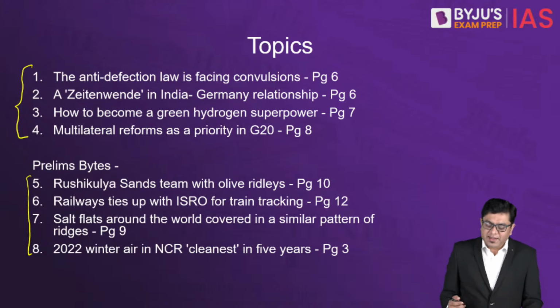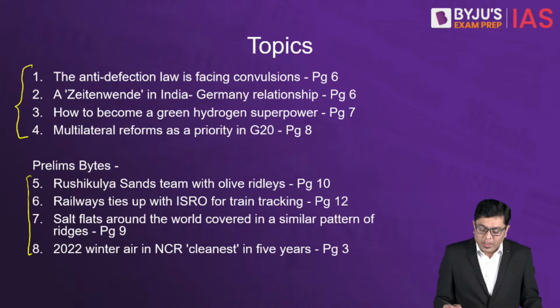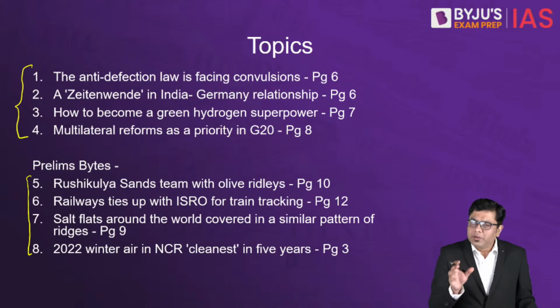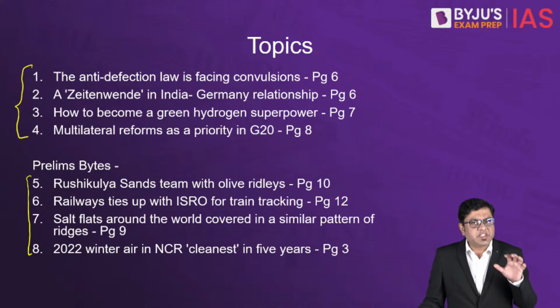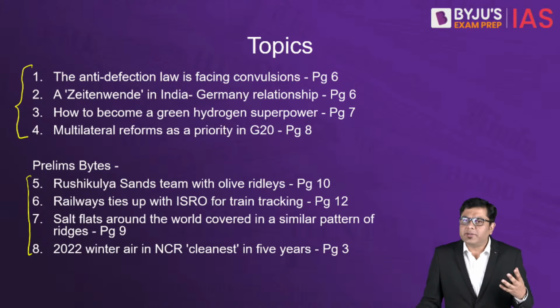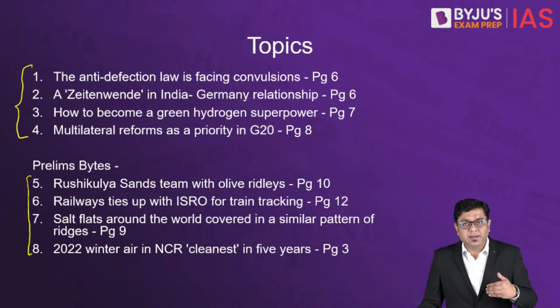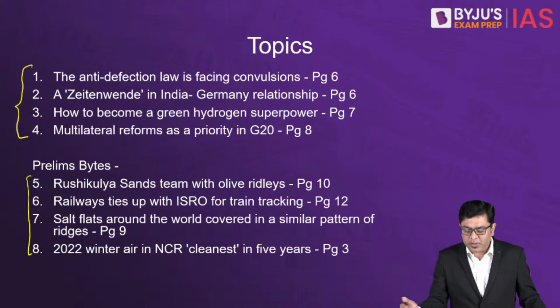We shall be starting the discussion with "The anti-defection law is facing convulsions." Convulsions basically means some amount of complications. This is an editorial topic which has appeared on page 6 of the Delhi edition of the newspaper, and it talks about the ongoing political crisis and uncertainty in Maharashtra, and where the anti-defection law stands amongst all that. This is very relevant for the governance portion in your paper 2 of the examination.